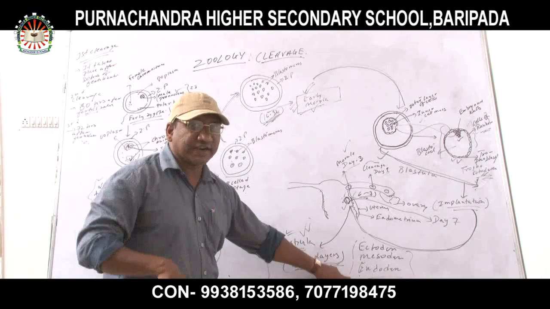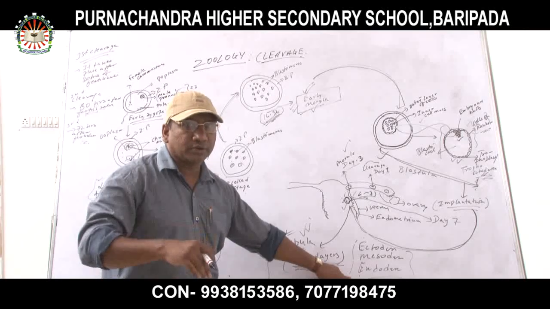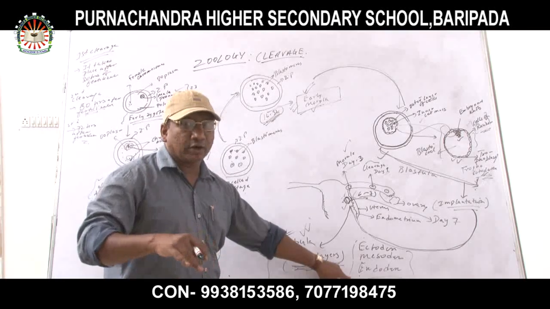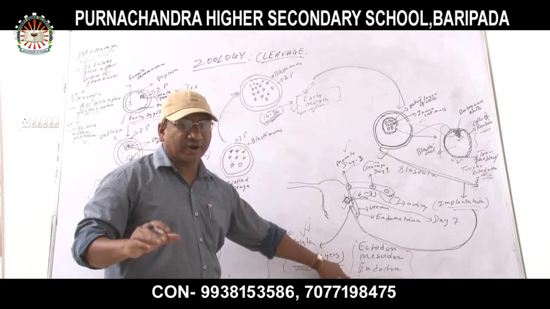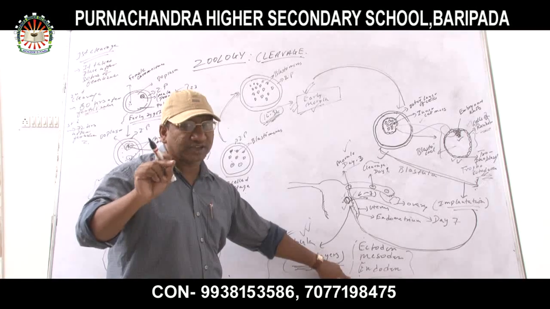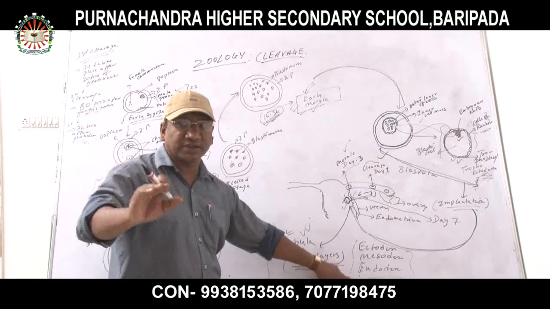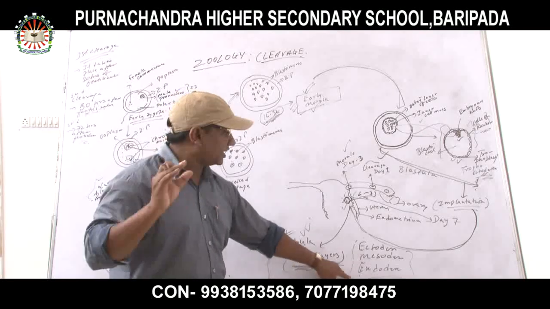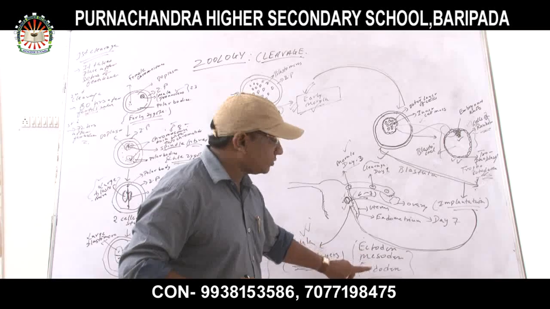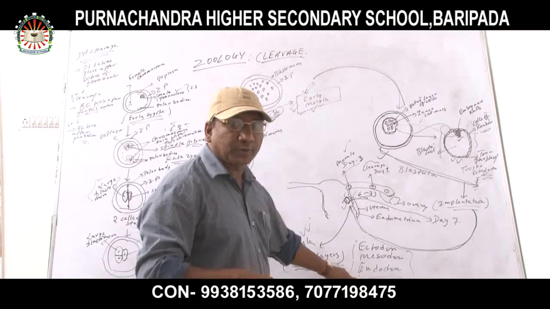So that's why we have which kind of animals? We have triploblastic animals. Why triploblastic? Tri means 3. Having 3 layers. How many germinal layers are there? 3 germ layers: ectoderm, mesoderm, endoderm. So that's why we are triploblastic.